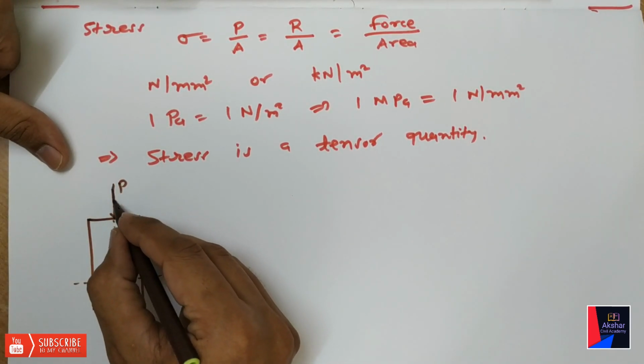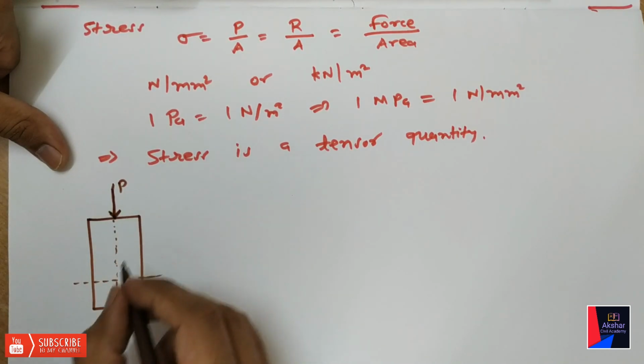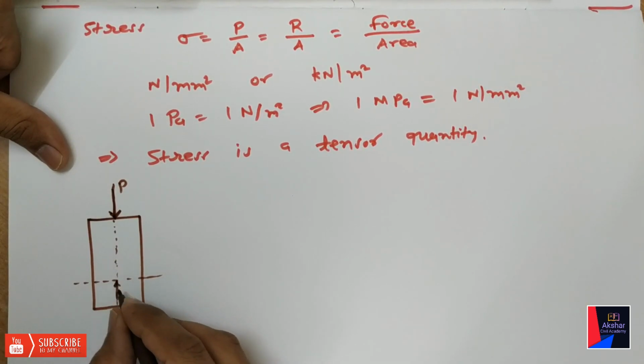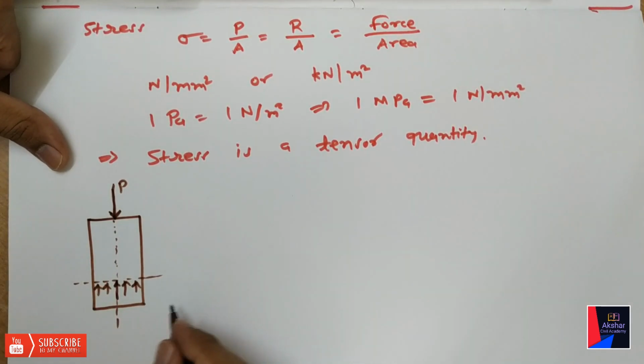Here the external load is equal to P, but resistance will be at every point, not only on this point. Resistance offered will be on every point in the cross sectional area. So we can assume the plane, the cross-sectional area. At every point there will be resistance offered by the body.